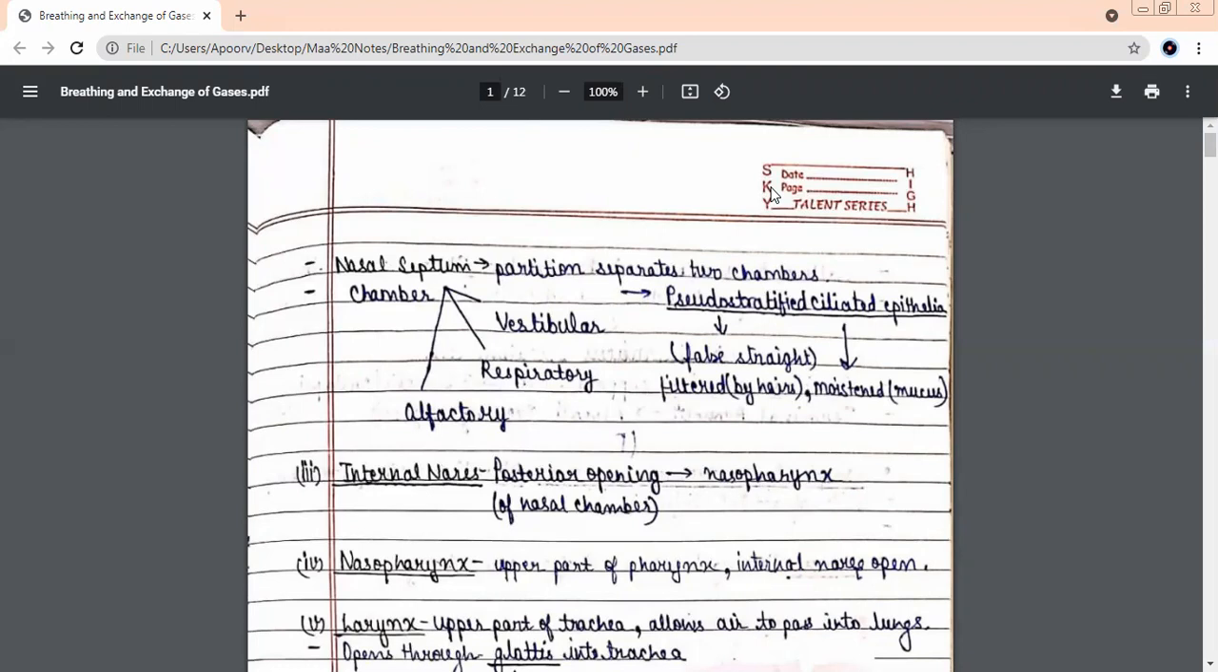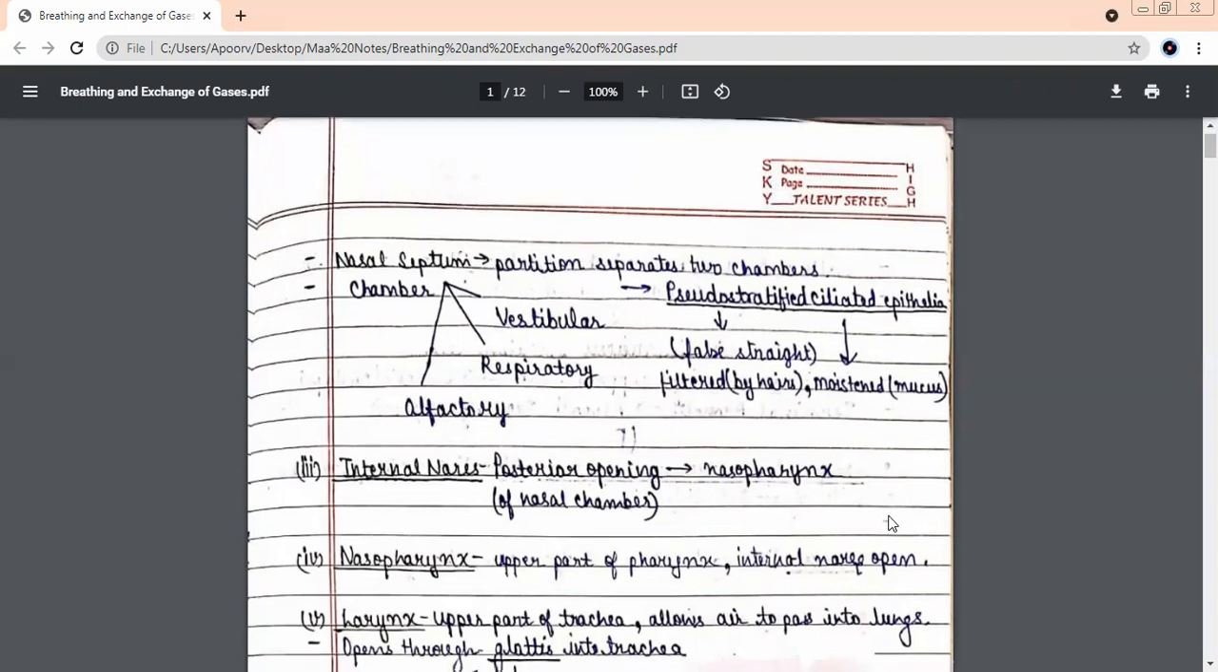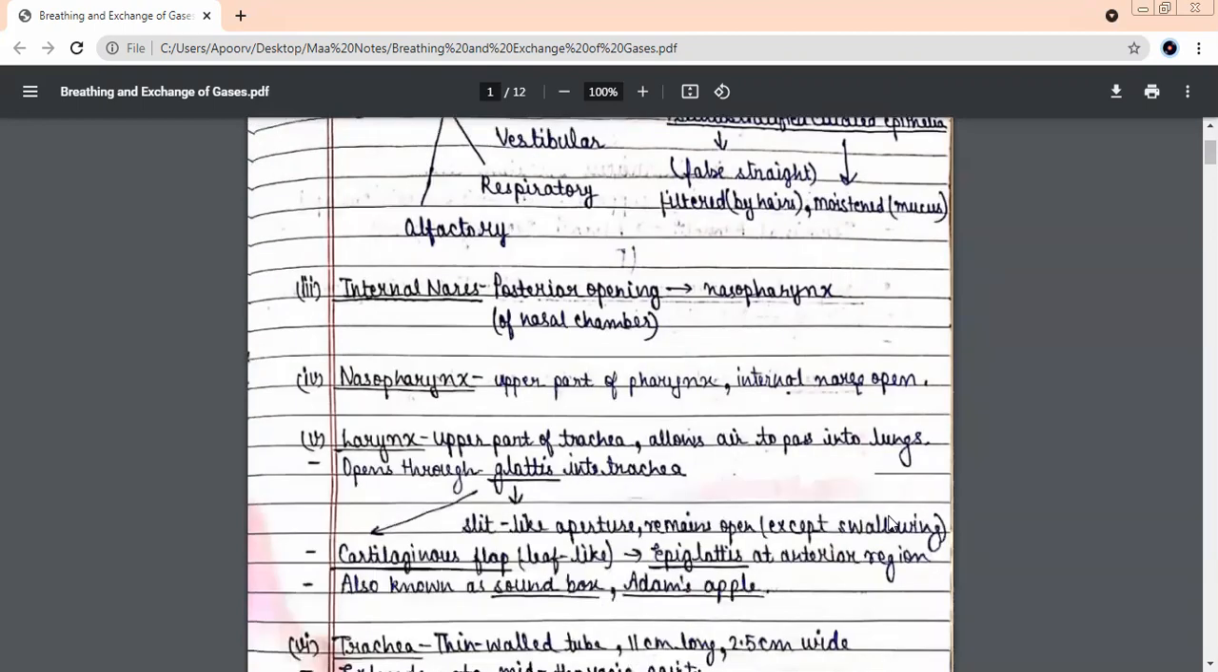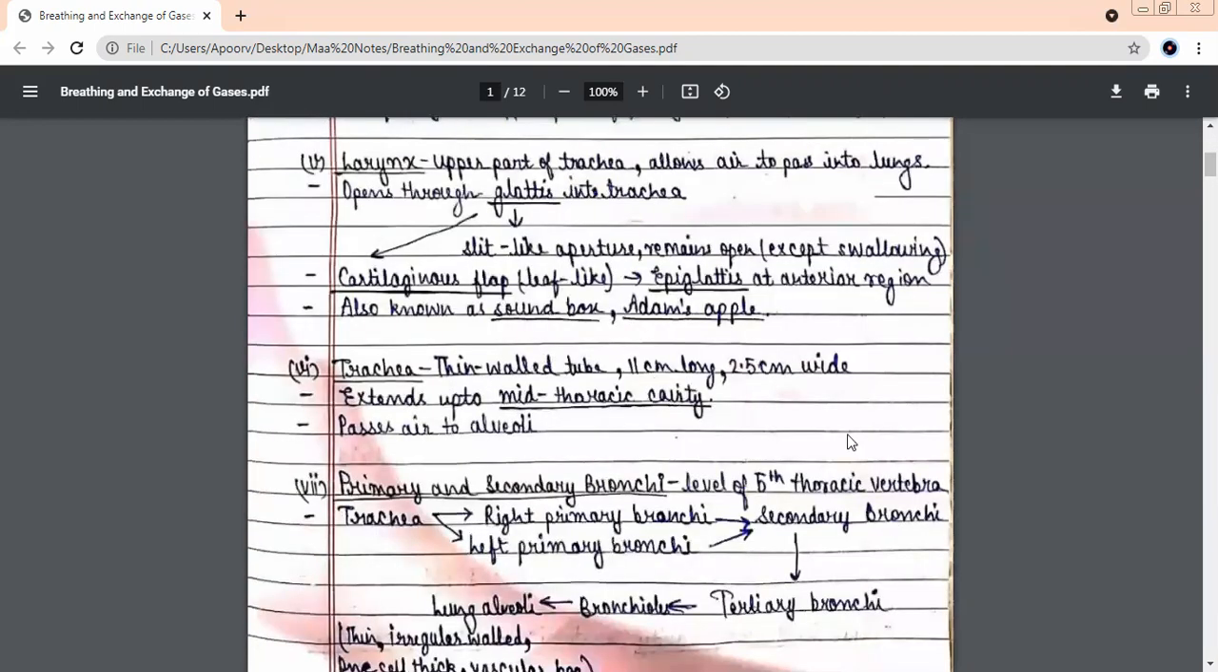So we talked about the nasal chamber finishing into the internal nares, then the internal nares opening into the upper part of the pharynx, which was known as nasopharynx. So the upper part of the pharynx is called nasopharynx. And what is the upper part of the trachea called? Larynx. Yes, don't get confused. It is larynx over here.